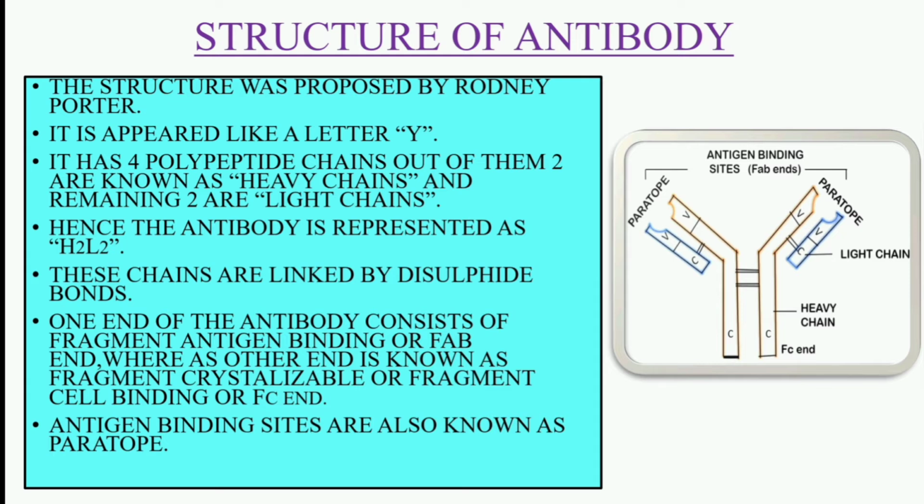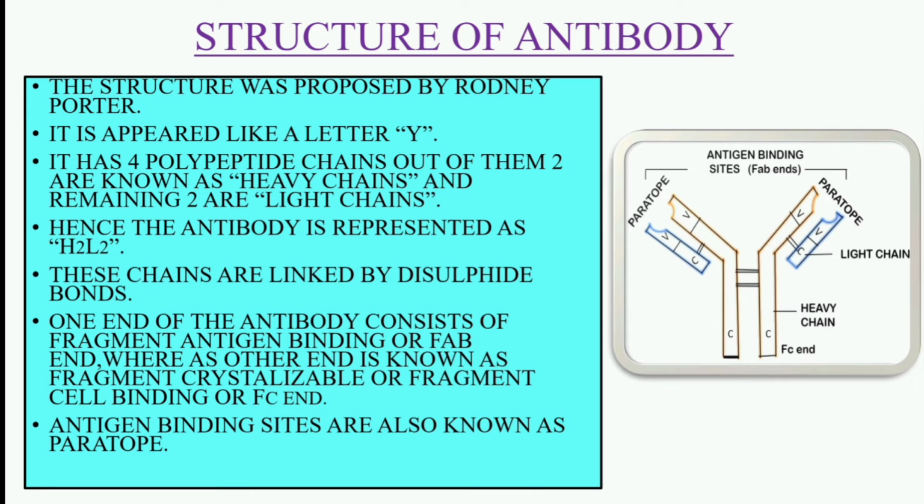The structure of antibody was proposed by Rodney Porter and it appears like a letter Y. An antibody consists of 4 polypeptide chains and out of these 4 polypeptide chains, 2 are known as heavy chains and remaining 2 are known as light chains. Hence this antibody is represented as H2L2. And these chains are linked by disulfide bonds. One end of the antibody consists of fragment antigen binding or Fab end, whereas the other end consists of fragment crystallizable or fragment cell binding or FC end. Antigen binding sites are also known as paratope.